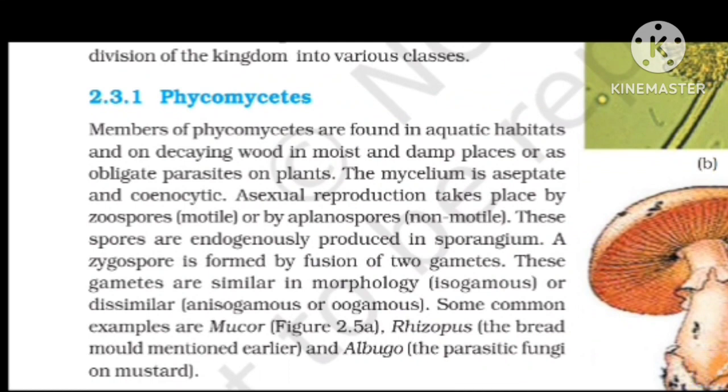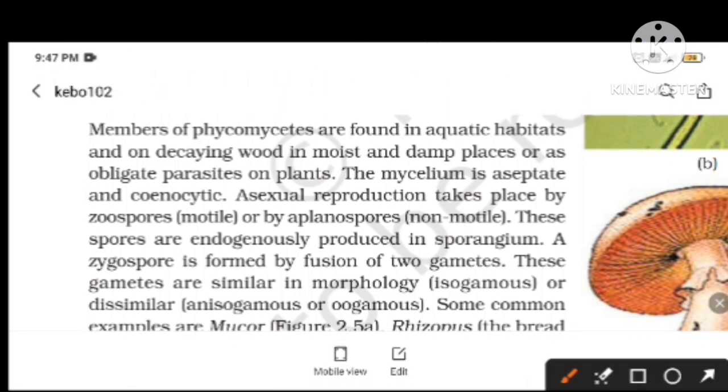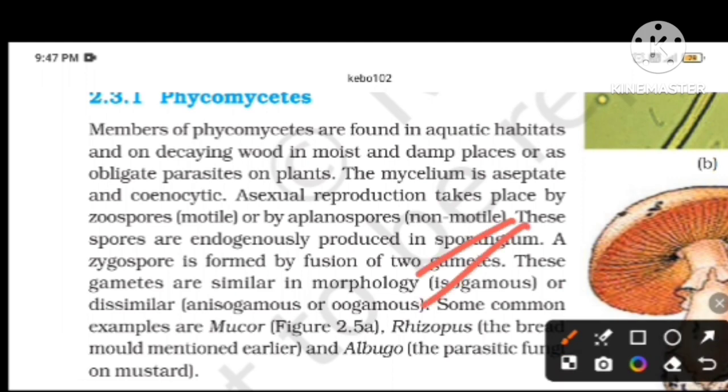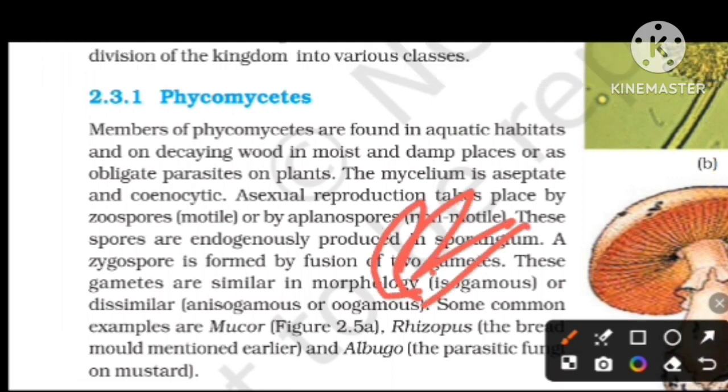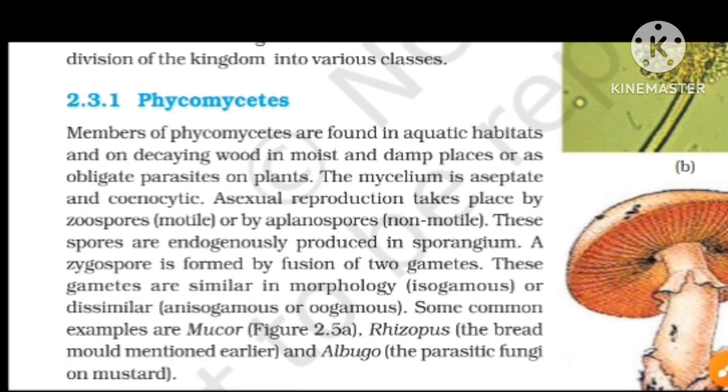Phycomycetes: members are found in aquatic habitats, on decaying wood, in moist and damp places, or as obligate parasites on plants. The mycelium is aseptate and coenocytic, meaning no cross walls, with many nuclei in the cytoplasm.